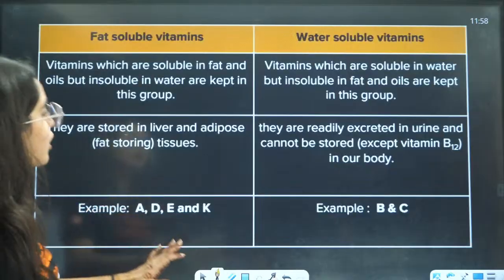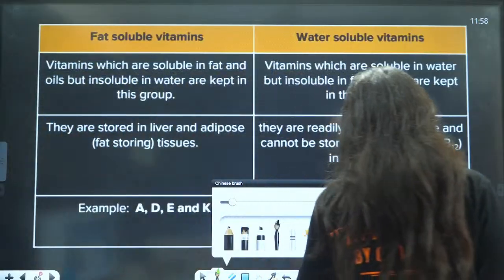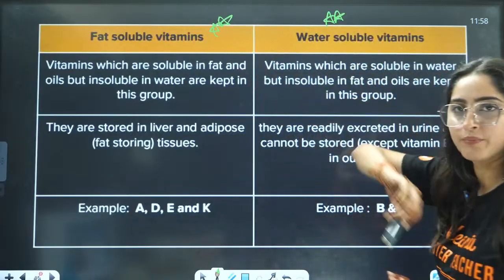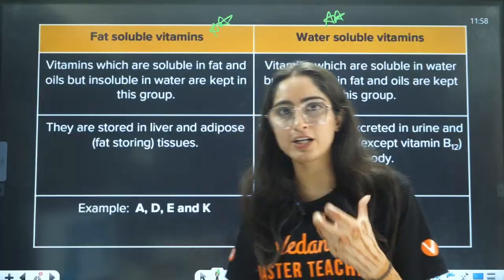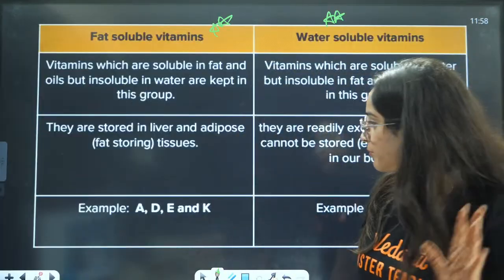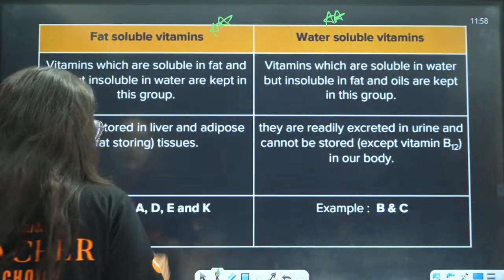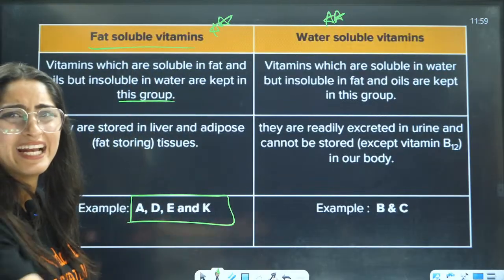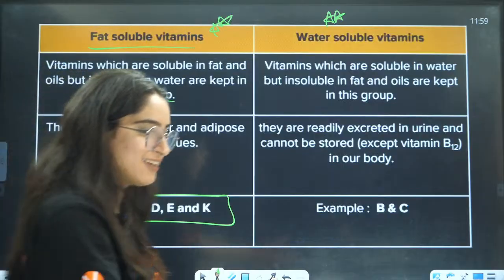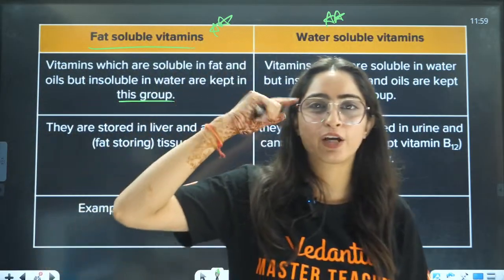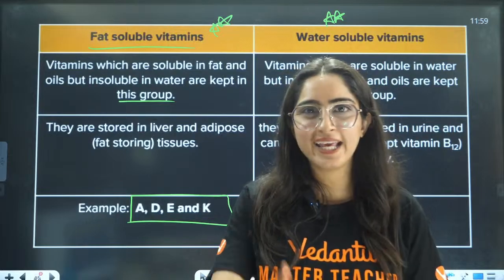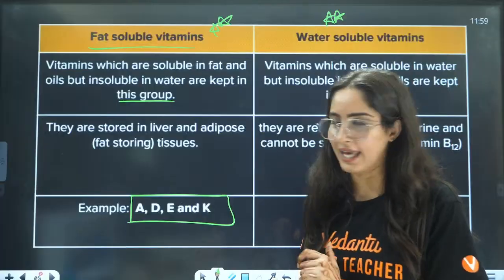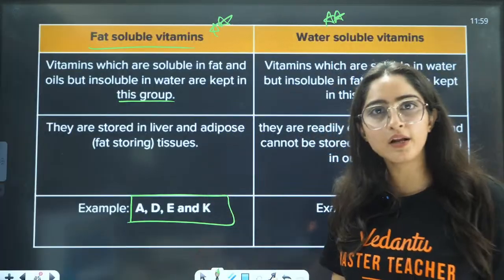Now, let us talk about fat soluble vitamins. They will ask you questions on fat soluble and water soluble vitamins, like which of the following is a fat soluble vitamin. So you just need to remember one thing: fat soluble is ADEK. Listen, AD. What is AD? AD means psycho, pagal, right? Say AD, so ADK, ADEK. That is your fat soluble vitamins.